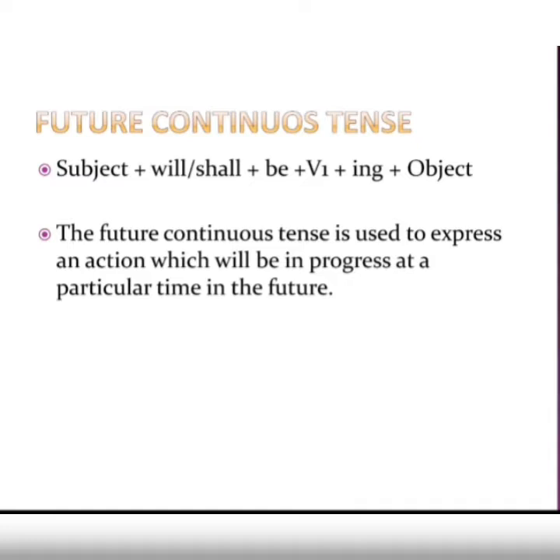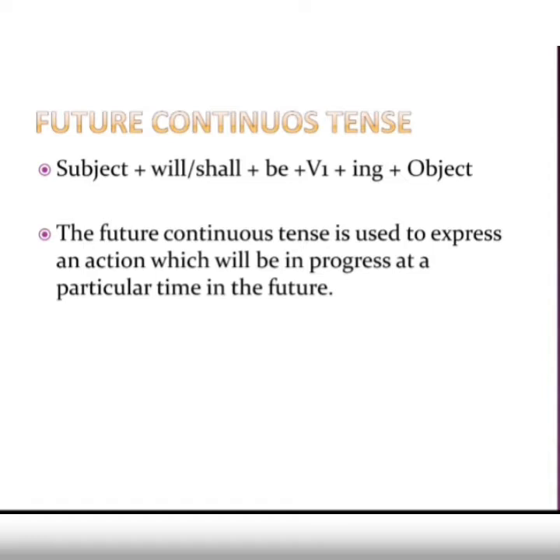Okay, and the rule to use it is, with the ing verb you have to also add be with it. So will be plus the ing verb, shall be plus the ing verb. Okay, so will be or shall be plus the first form verb with ing. Always add ing only with the first form verb. Okay, you cannot add ing with the second or the third form verbs, only with the main verb.